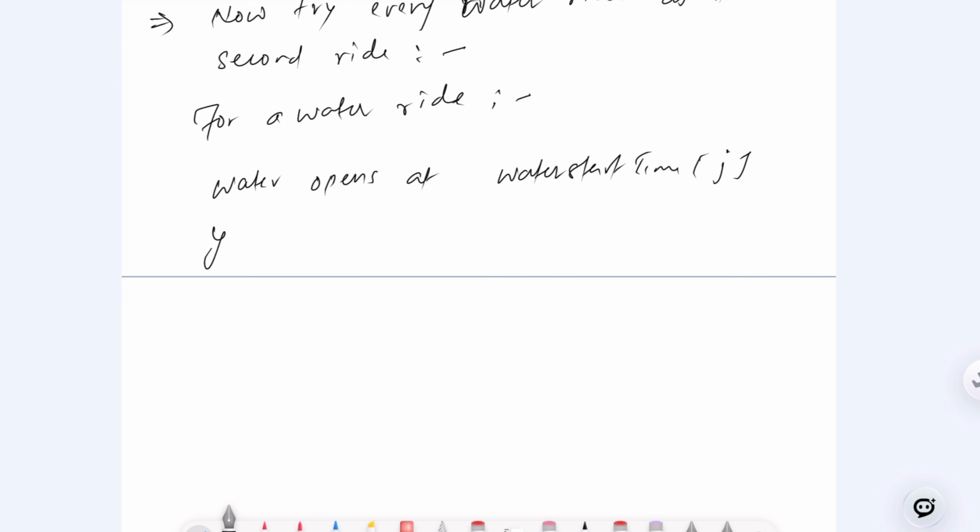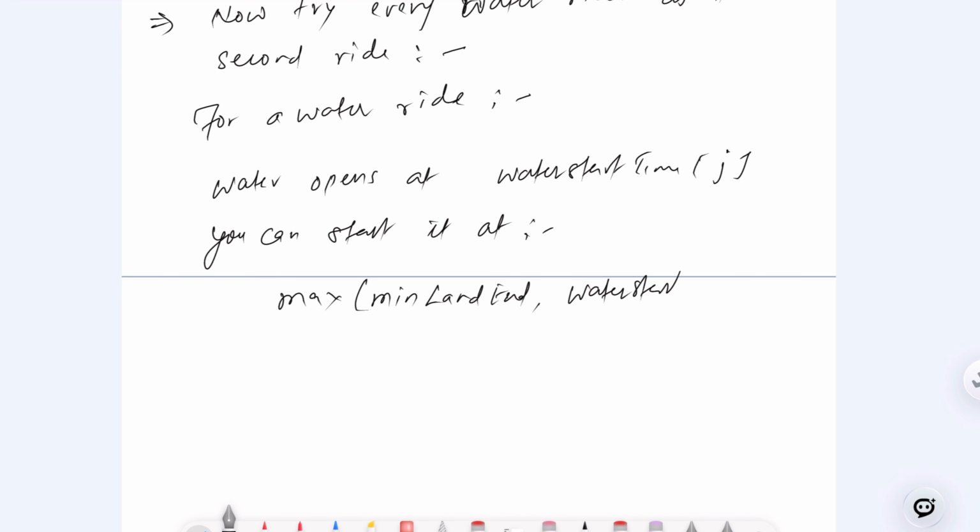It means you can start it where? If you find the max value between the min land end that we have talked about and the water start at j. What is the time? It means this one I'm talking about.